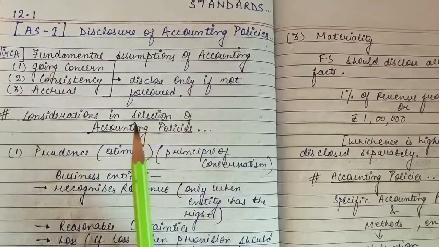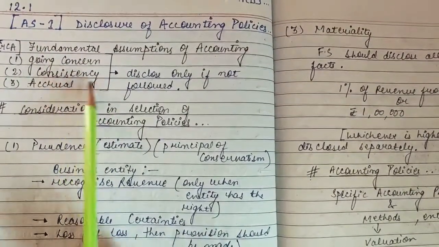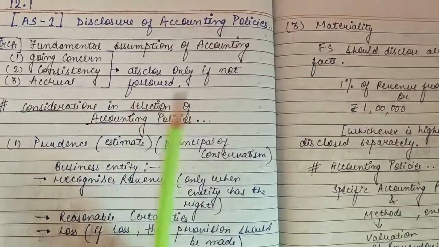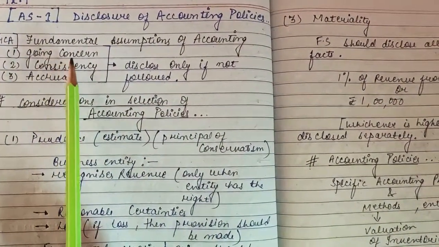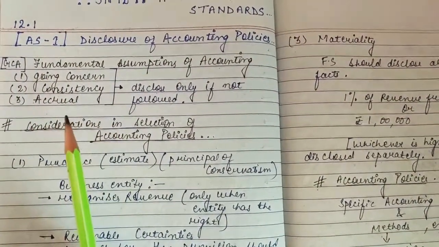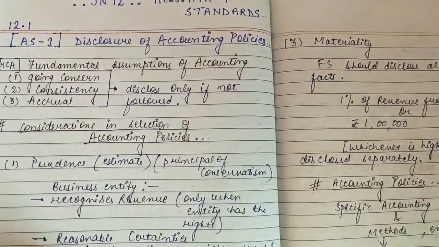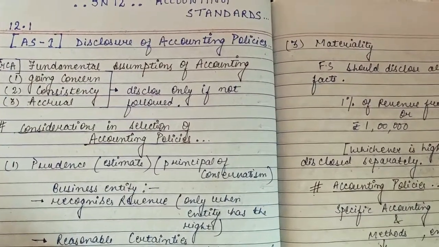The three main fundamental assumptions are, first one is going concern, then consistency, and then accrual. These three are the basic assumptions of accounting. You can learn it by GCA. G is for going concern, that means that the business will be going for a long period of time, that means it will be running for a long period of time even if the manager or the CEO dies.